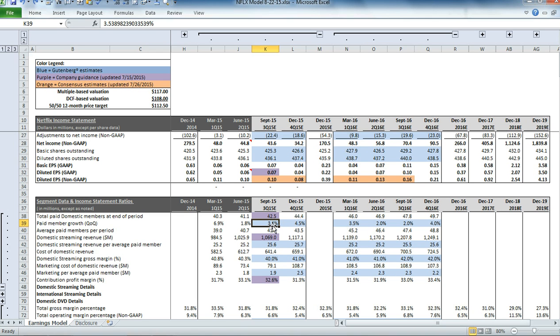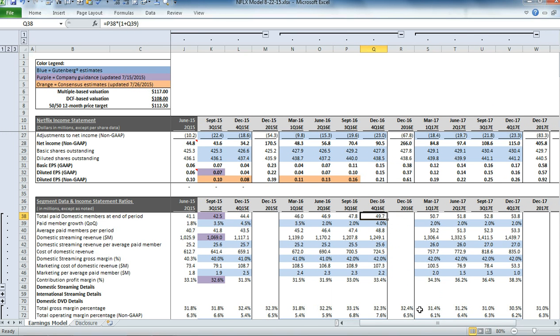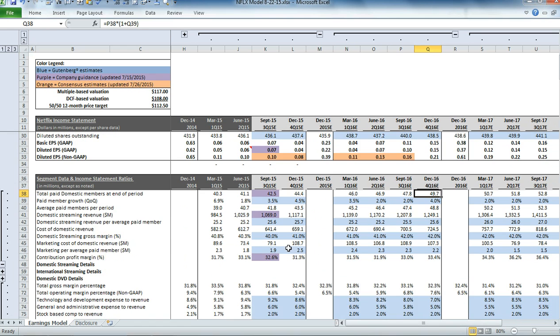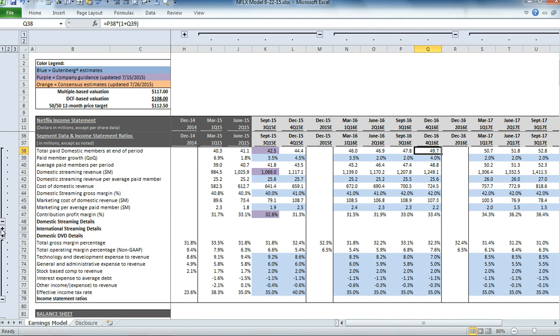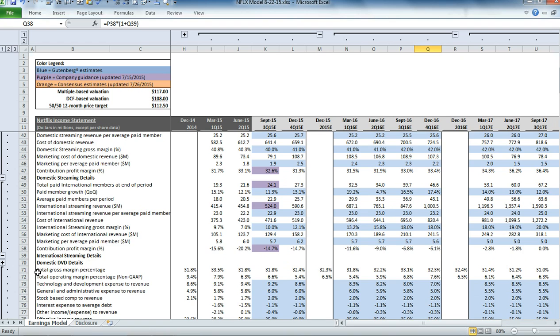And you notice that if you change the current period, it's going to change because it's going to keep the growth rates constant. So it's going to change the domestic paid members for each one of these quarters and throughout the rest of the model. You can do the same thing for international streaming and for domestic DVD.